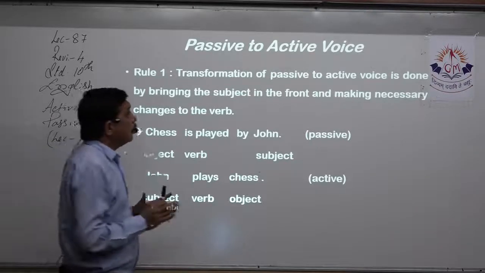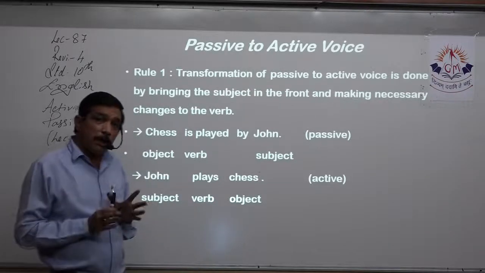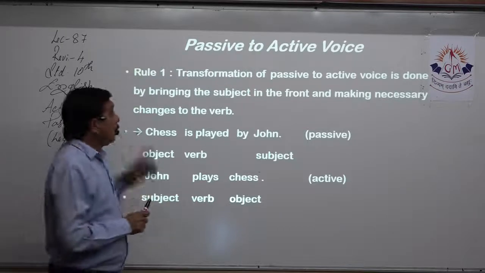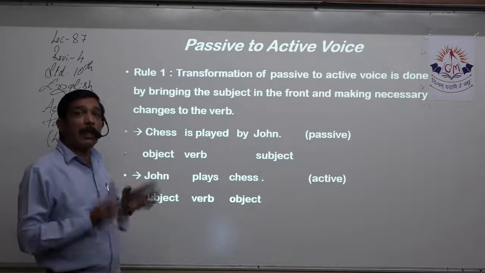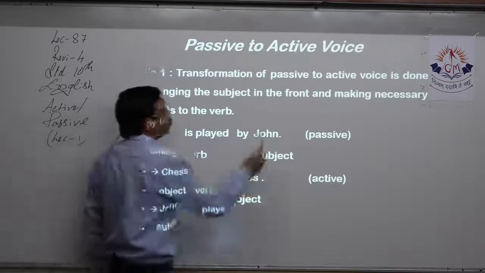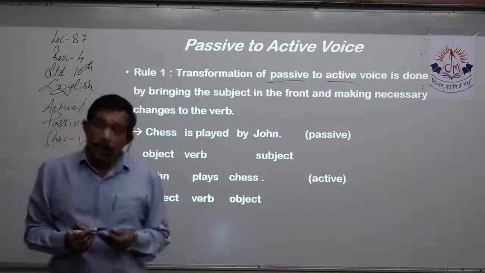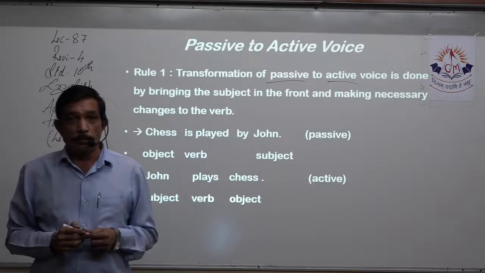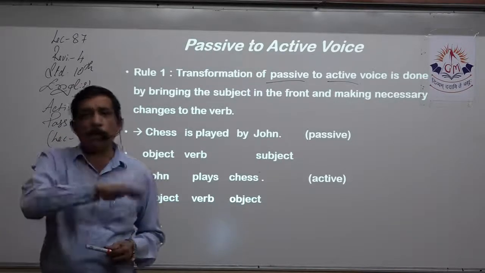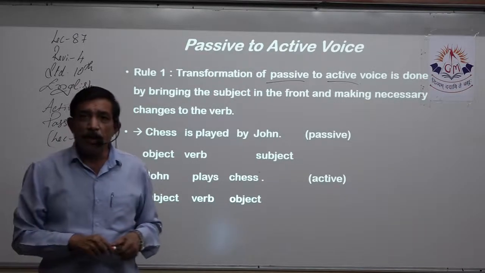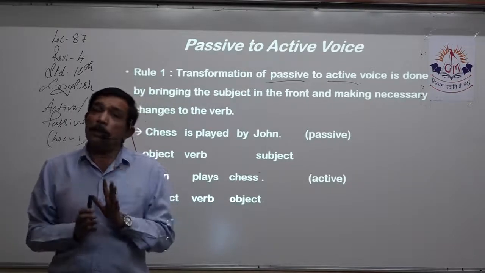Again, we have the same rule. Only thing is, the first time we learned active to passive, this is passive to active. Sometimes the sentence may be passive. You have to turn vice versa, active to passive, passive to active, right? So the rule remains the same.